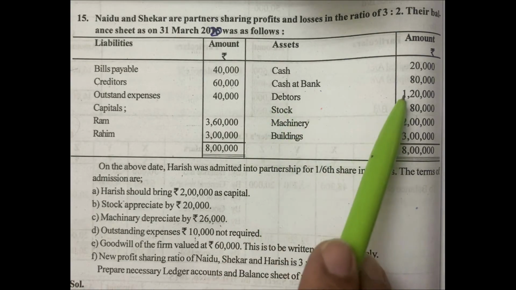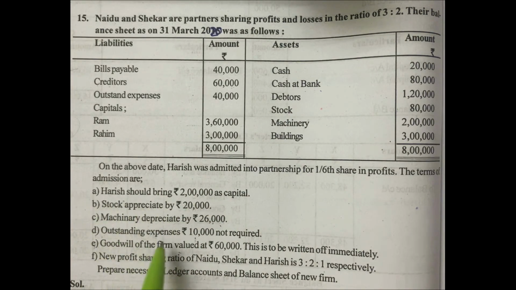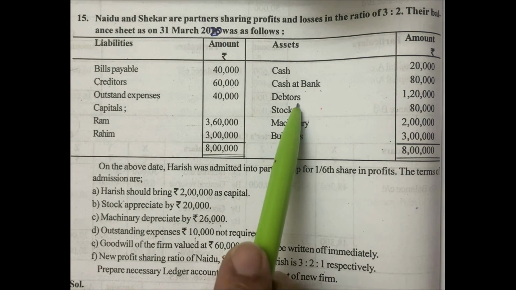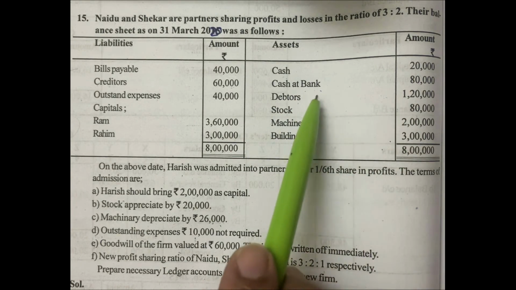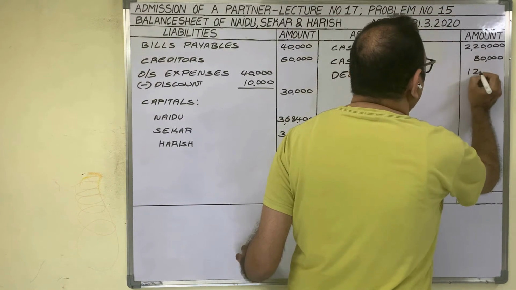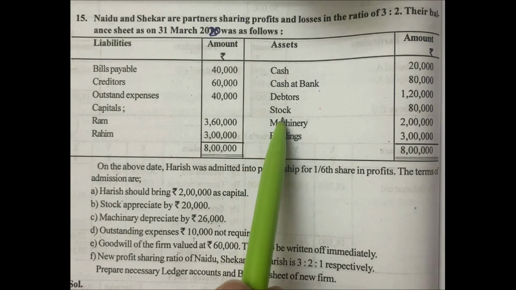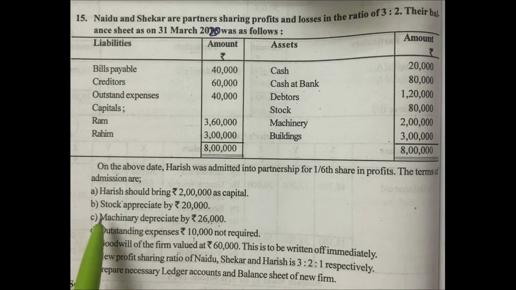Next, debtors 1,20,000. Related to the debtors, there is no additional information. Therefore, in the new balance sheet also, the same amount, 1,20,000 rupees, we have to show as debtors. Next, stock 80,000 rupees. Related to the stock, there is one adjustment: stock appreciated by 20,000.